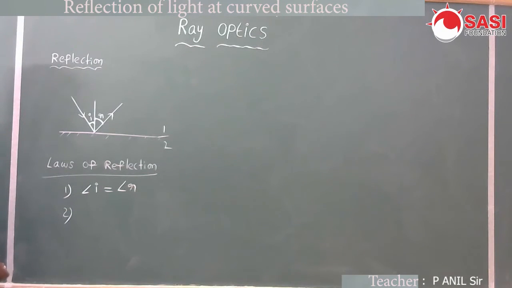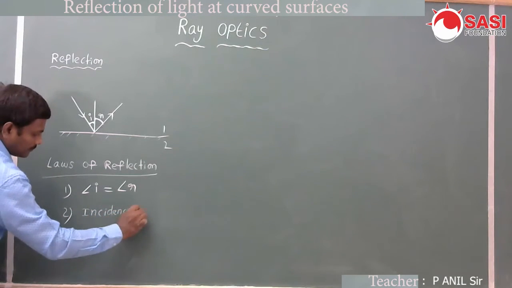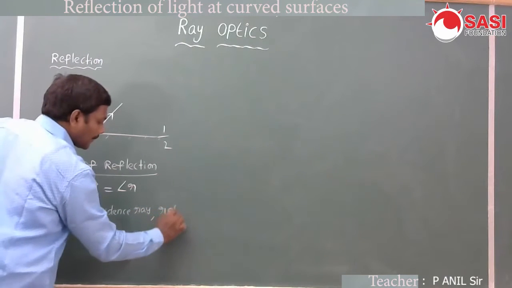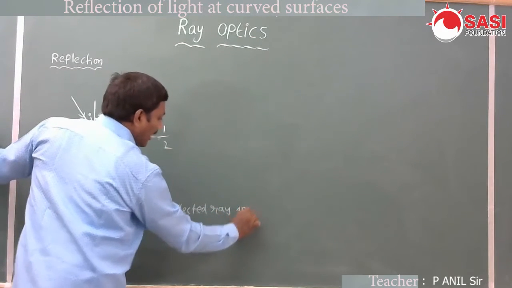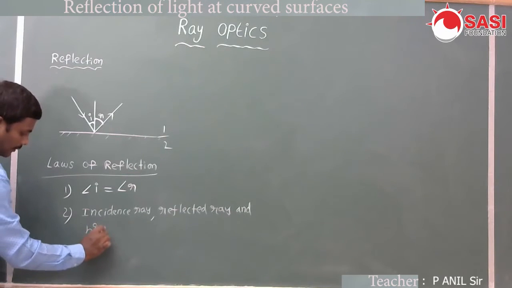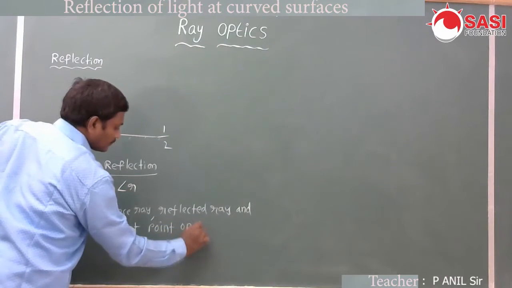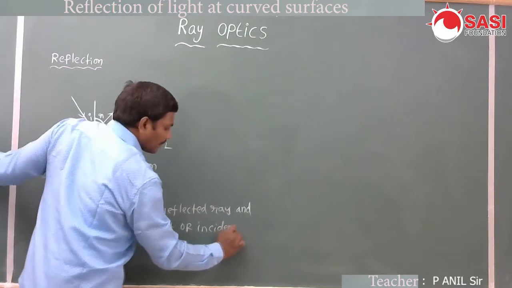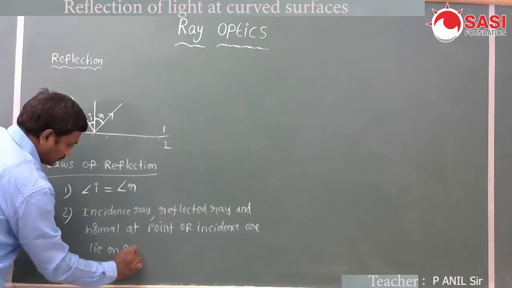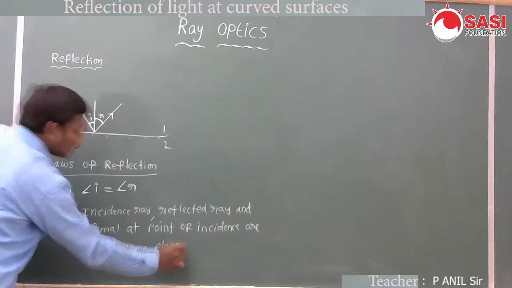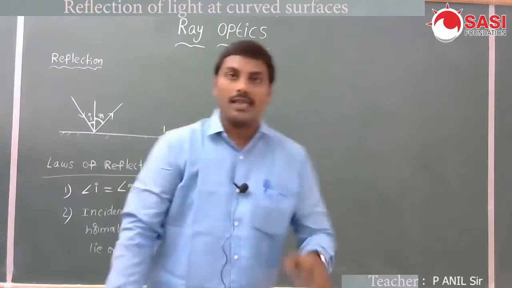Second law of reflection: the incident ray, the reflected ray and the normal at the point of incidence all lie on the same plane.